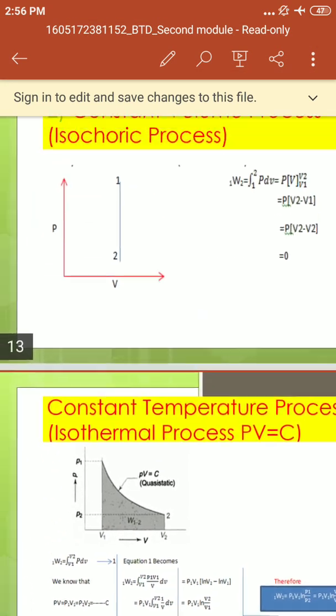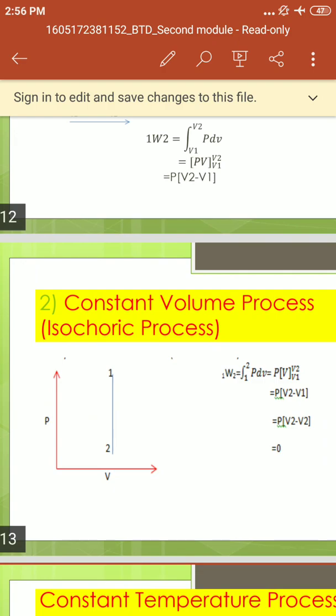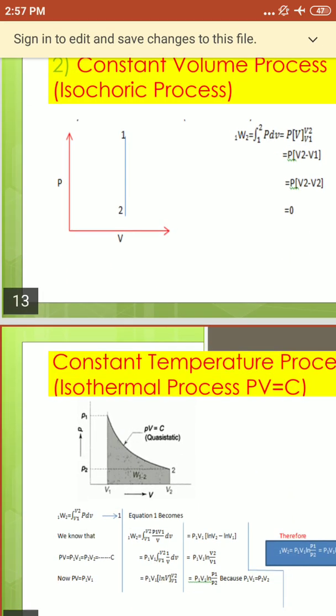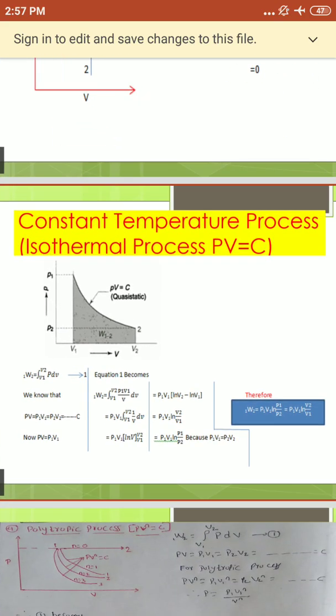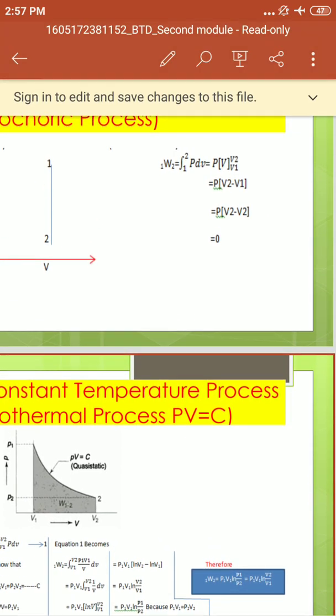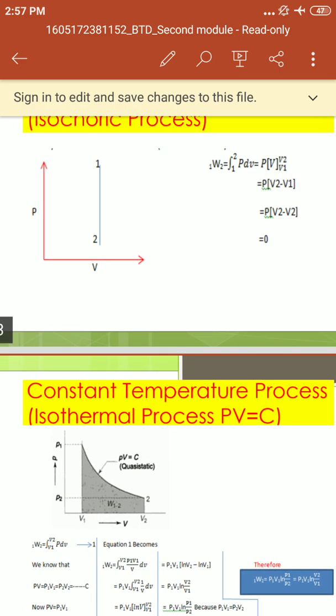Today we discussed the three derivations: first, constant pressure or isobaric process; second, constant volume or isochoric process; third, constant temperature or isothermal process. Okay, I hope it is clear. Thank you.